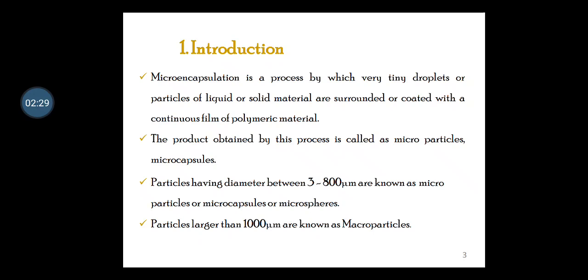The particles obtained by the microencapsulation technique have a diameter between 3 to 800 micrometer. These particles are known as microparticles, microcapsules or microspheres. Particles larger than 1000 micrometer are called macroparticles.